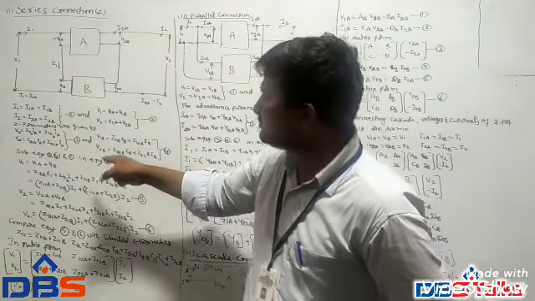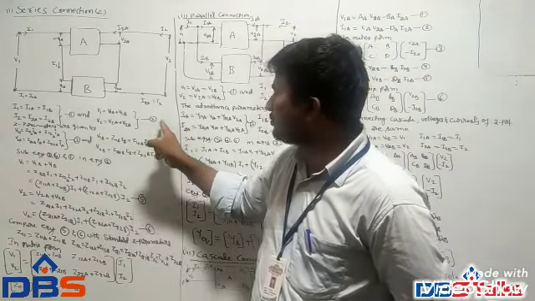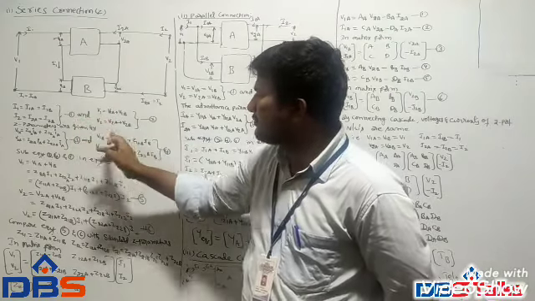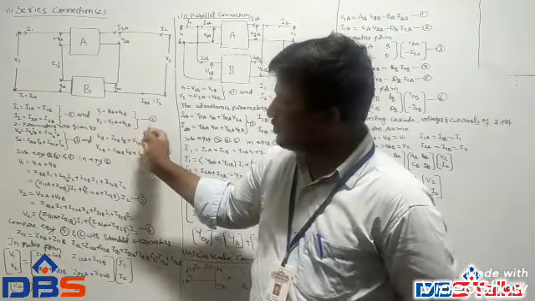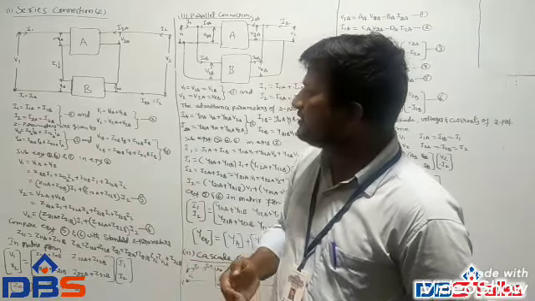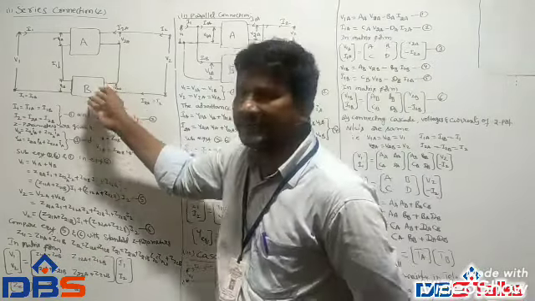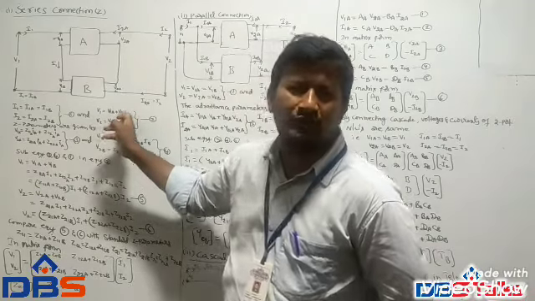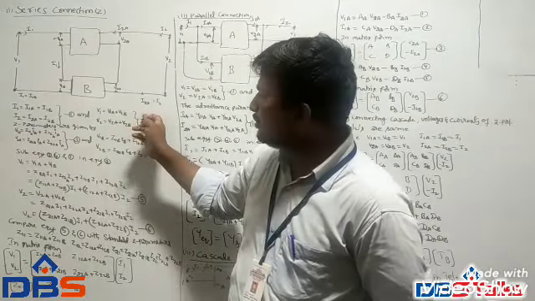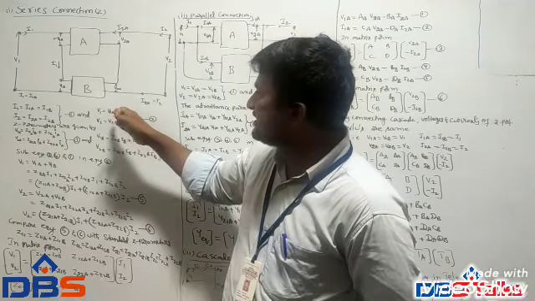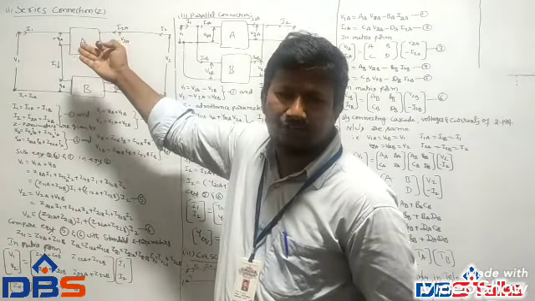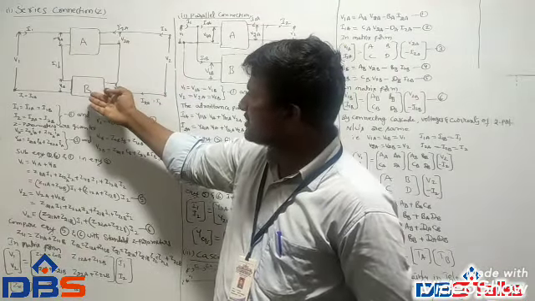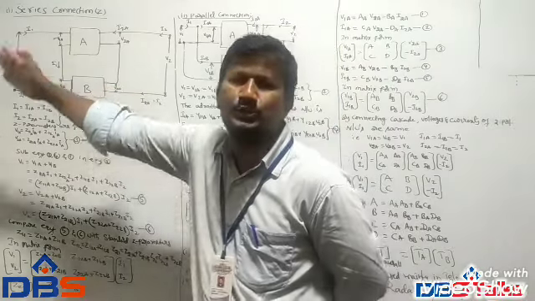Now substitute equations 3, 4 and 1 in equation 2. We get the standard Z parameters of the combined network. The second equation is V1 is equal to V1A plus V1B, and we know V1A and V1B, the voltage equations for networks A and B individually at the input side.